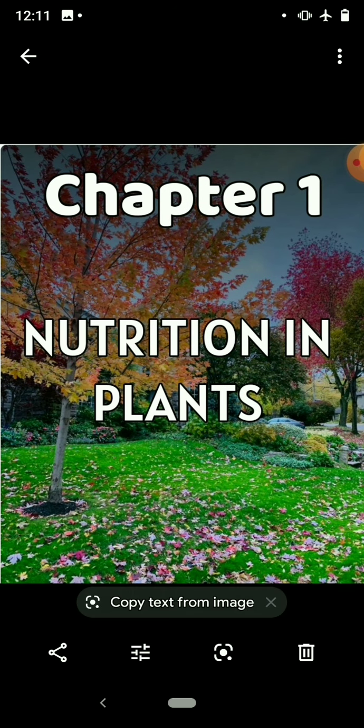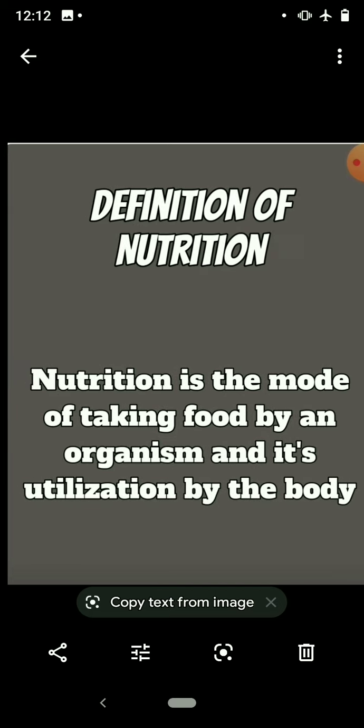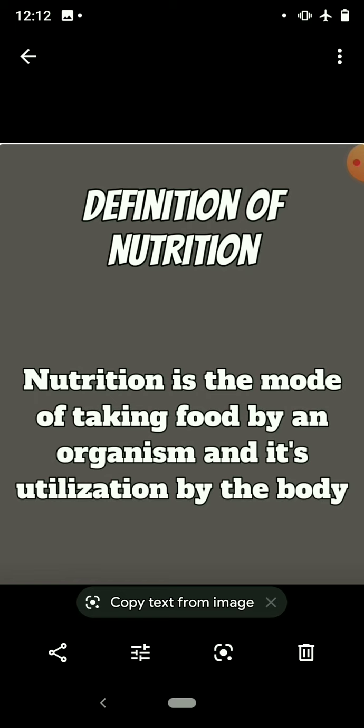So now in 7th standard chapter 1, let us learn in detail about nutrition in plants. So the name of the lesson is nutrition in plants. So what is the definition of nutrition? See children, it's very important. You have to understand it clearly and remember. Nutrition is the mode of taking food by an organism and its utilization by the body. So let me read it again. Nutrition is the mode of taking food by an organism and its utilization by the body.